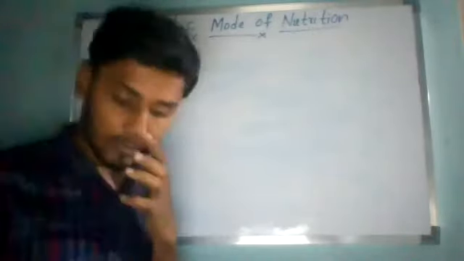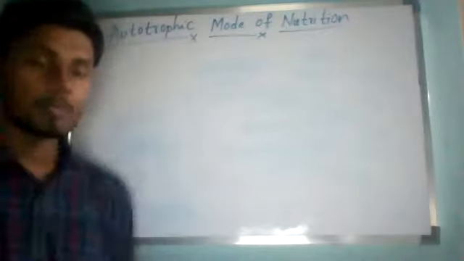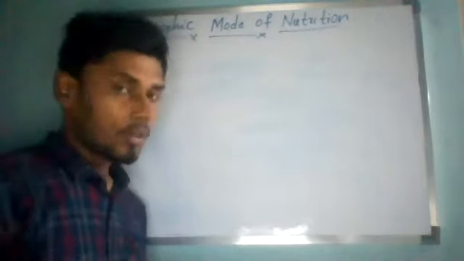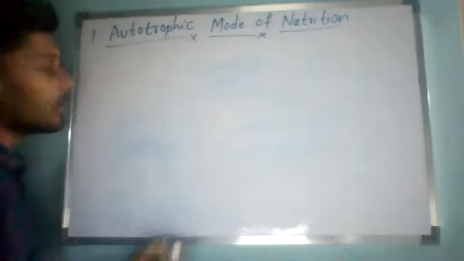After carbon dioxide and water, what will come? Carbon dioxide and water present in our surroundings, or else you can use a word called environment. Whatever is convenient for you, you can use it. With the help of sunlight energy, present in our surroundings. So that is called the autotrophic mode of nutrition.